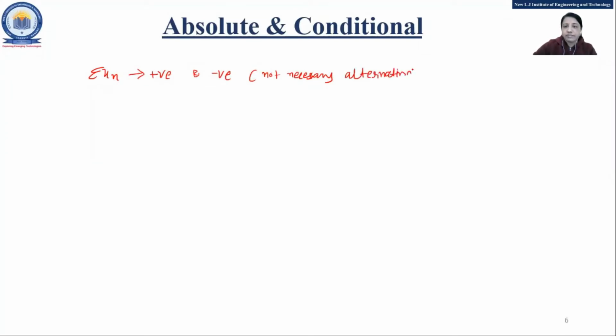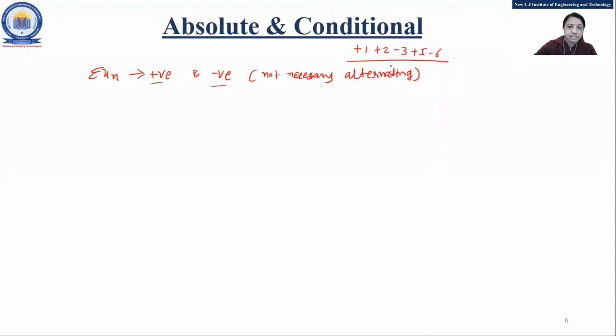Clear? What is the difference? Alternating is not compulsory, but both positive and negative terms are there. It may be possible: plus 1, plus 2, minus 3, plus 5, then minus 6. Positive and negative terms are there, but it is not alternating.